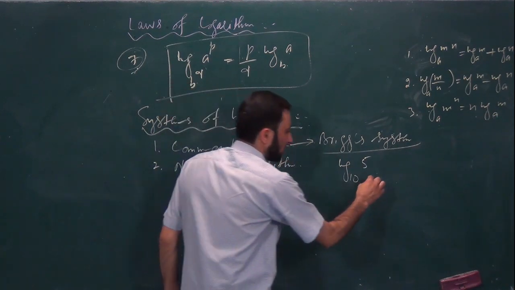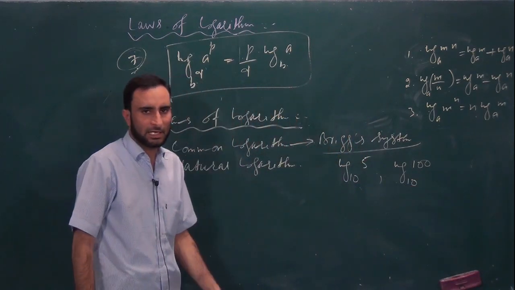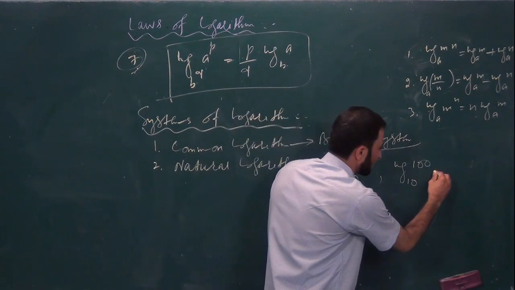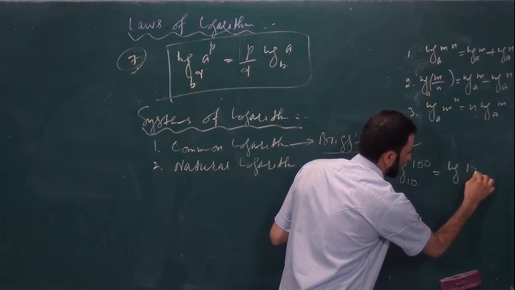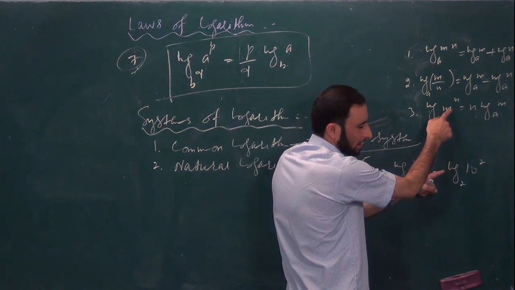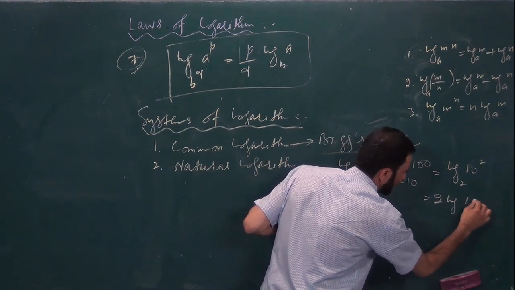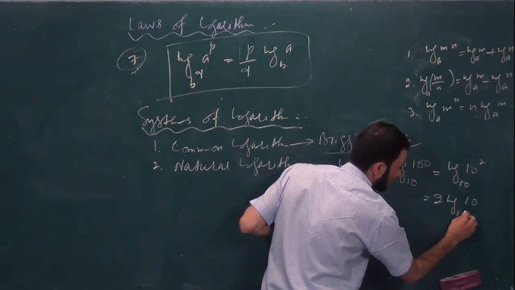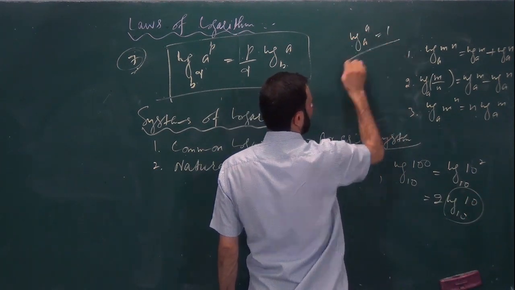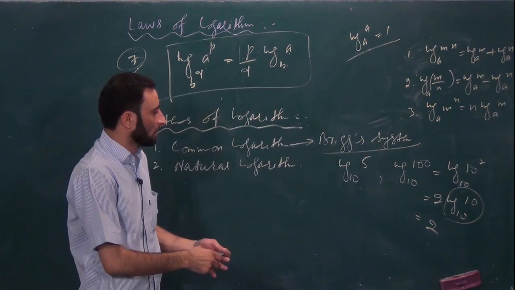Is it clear? Log of 100 to the base 10. Now these multiples of 10s, you can easily evaluate them. We can write this as log of 10 square to the base 10. Now applying the third law, that is exponential law, it is equal to 2 log of 10 to the base 10, that is clearly 1, because log of any number to the same base is always equal to 1. So what will be the required answer? It will be 2. Got it?